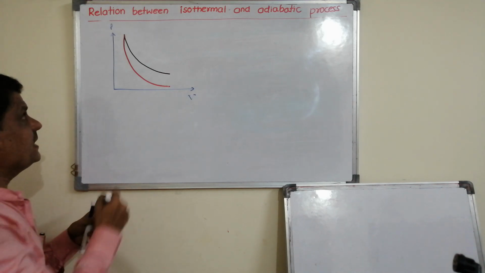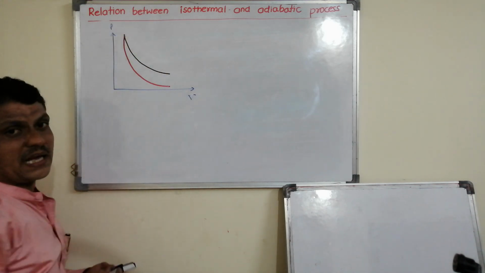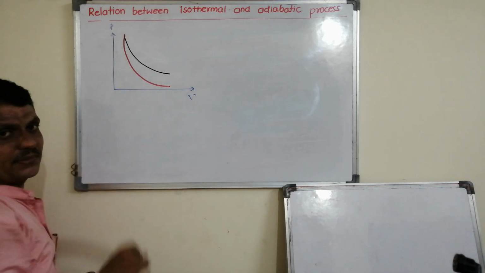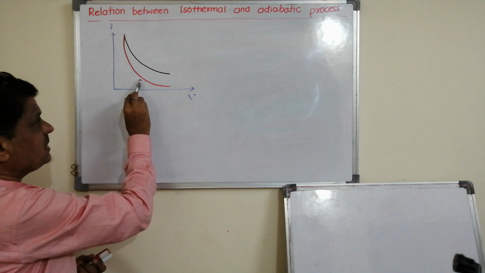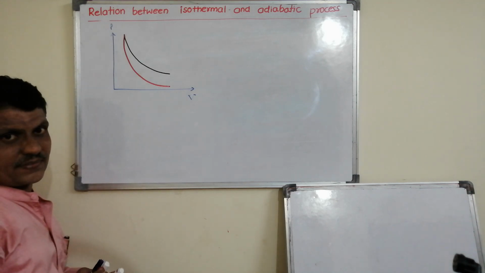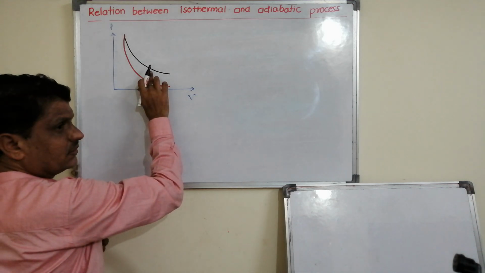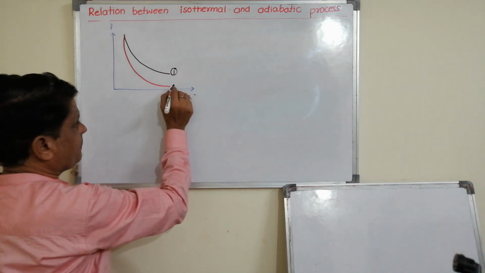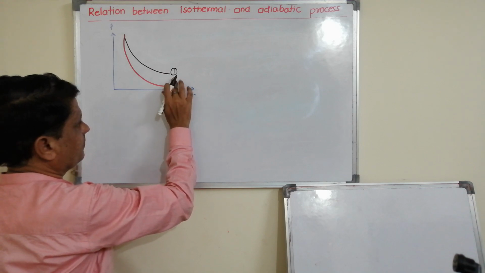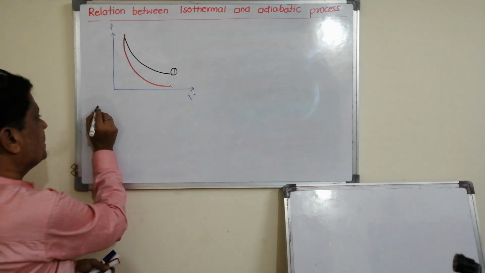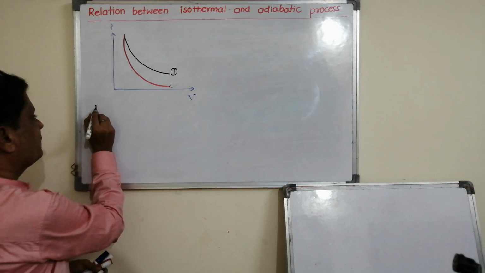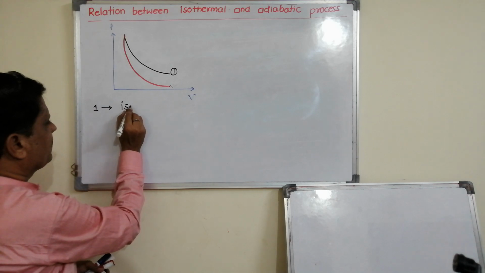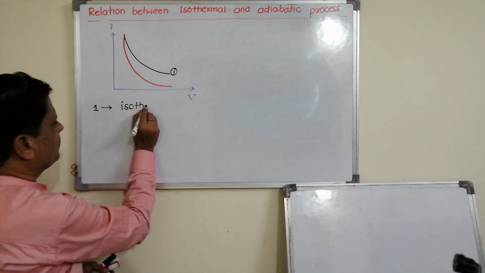This red is decreasing faster than black. Here it is more steep, it is less steep. Its slope is more, its slope is less. It is falling slow, it is falling fast. If I say it is the first, it is the second. Since the first is falling slow, the first curve indicates isothermal.